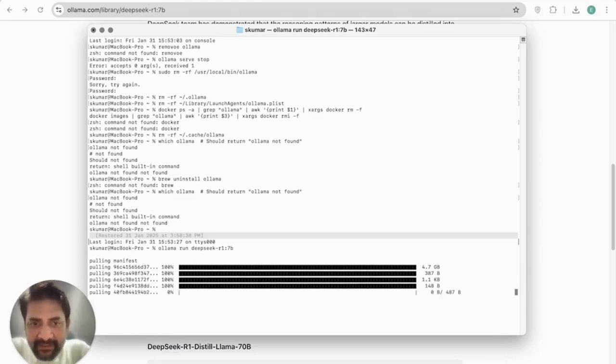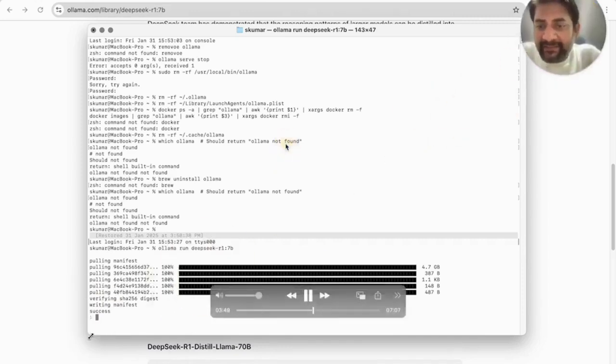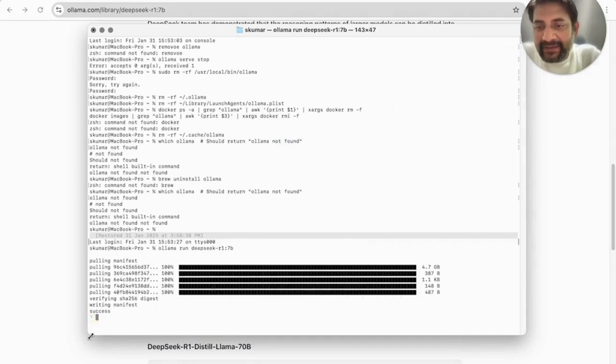It's downloading some associated files, and once that is done, you will see that it gives us a success message. That means it is now running. Once this is done, I can now type a message.